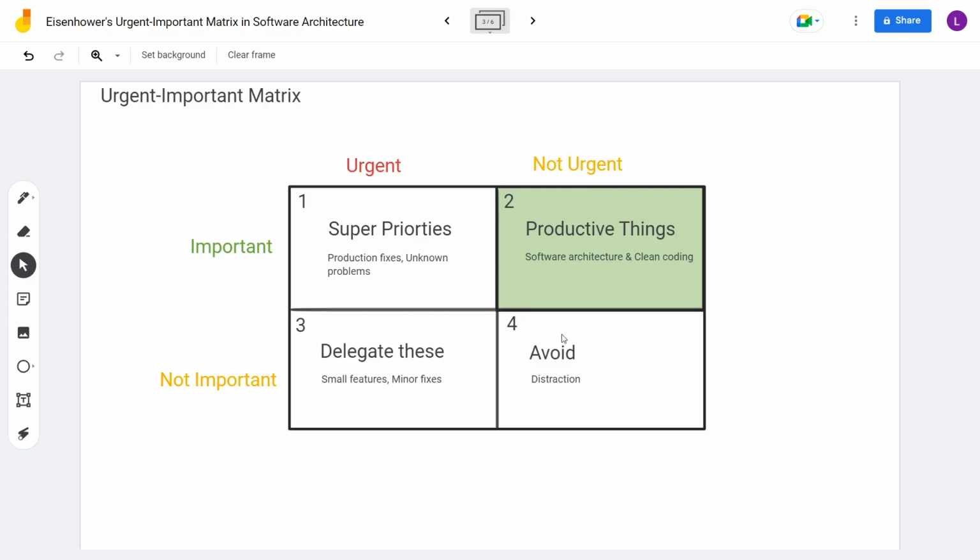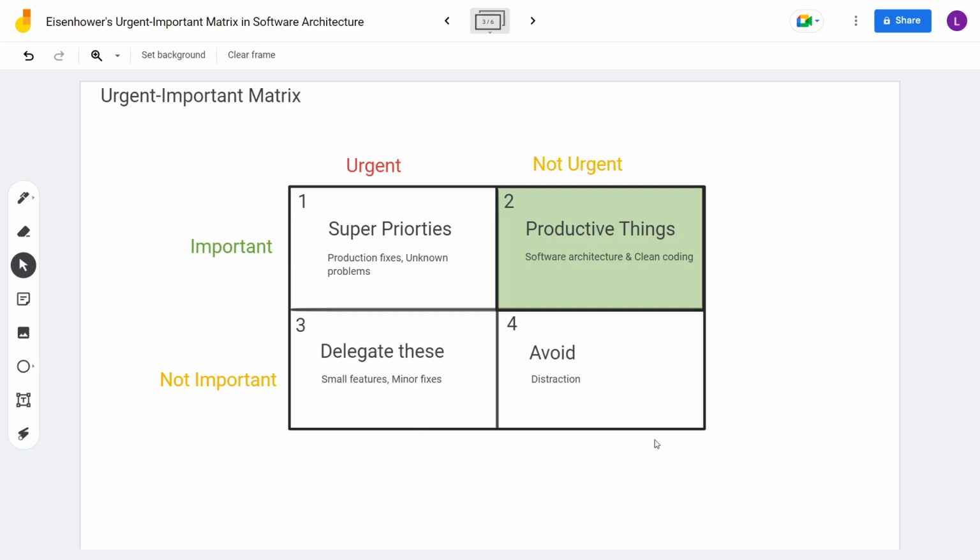The bottom blocks I will just mention briefly. For example, the not important and not urgent block are basically distractions that we should try to avoid or cancel. These are unnecessary meetings, never ending talks with our colleagues, etc. The urgent and not important blocks are things that are not important from an architecture point of view, but it could be small features that we need to deliver, minor fixes we have to do. We should try to delegate these if possible to new developers or persons who are still learning, or we should reschedule it for later.